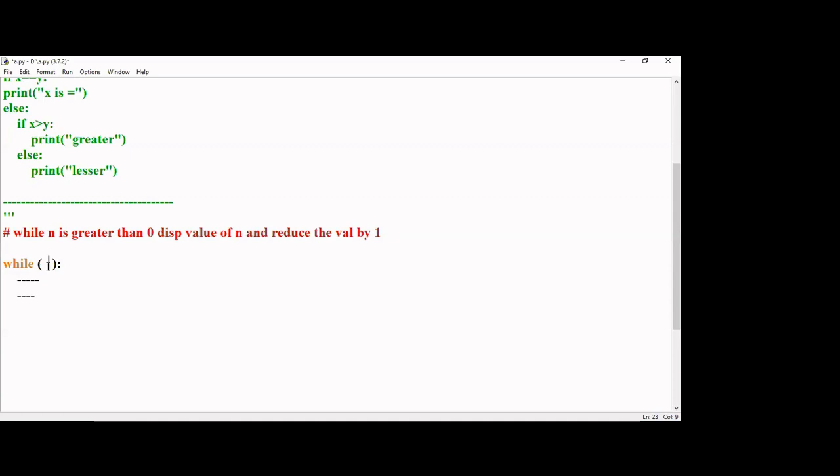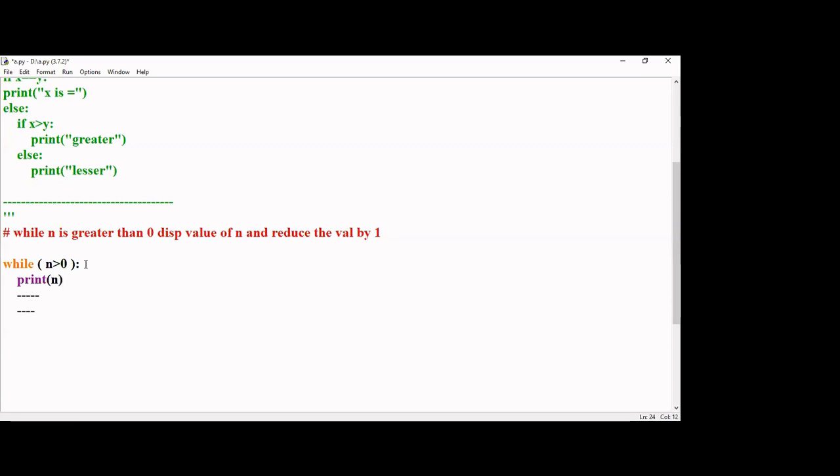Now, how do I write here? What would the condition be? While n is greater than 0. It's very clear. So what I'll do? n greater than 0. Fine. Display the value of n. What is it that I need to display? I need to display the value of n. So for displaying, what is the statement? Print. Print n, I'll say.